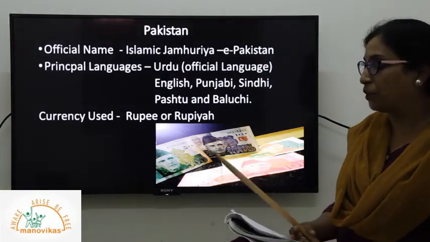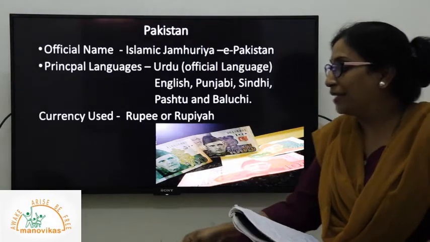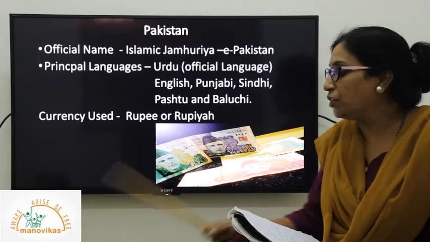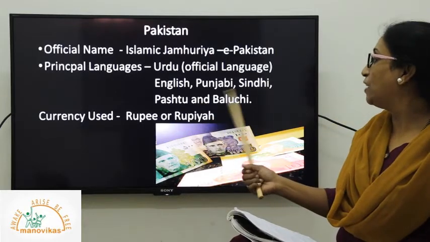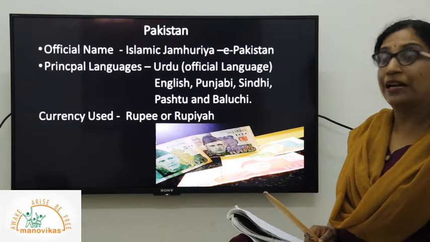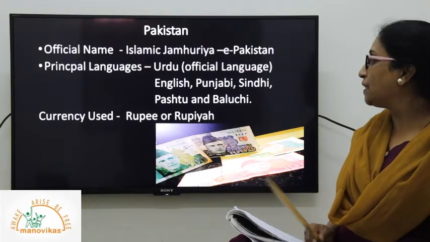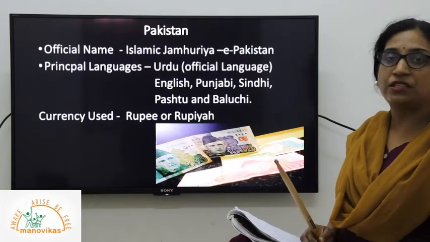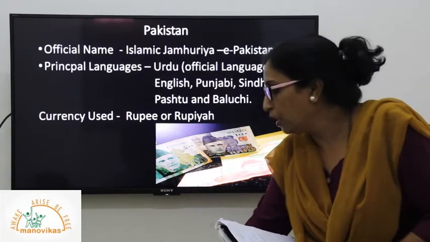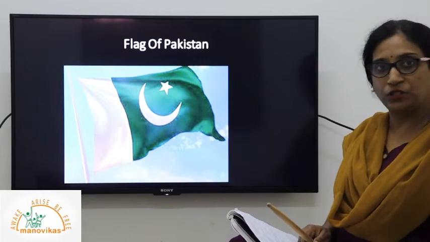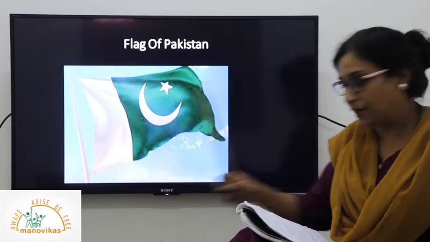The next languages spoken besides Urdu are English, Punjabi, Sindhi, Pashto and Baluchi. The currency used by the people of Pakistan is the Pakistani rupee. Now this is the flag of Pakistan, as we all know, because they are our closest neighbors.